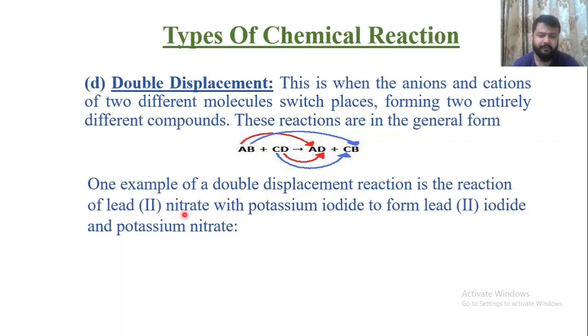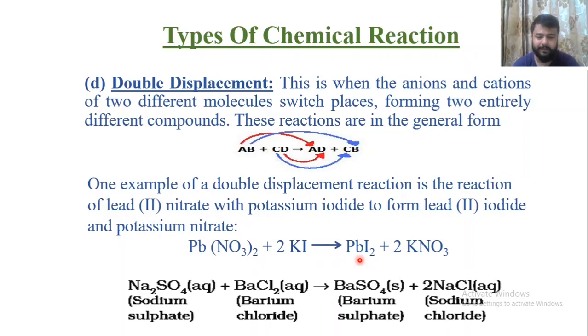One good example is the reaction of lead nitrate with potassium iodide. You are familiar with this reaction. Lead nitrate and potassium iodide, whenever combined together, undergo a double displacement reaction and form lead iodide and potassium nitrate, which gives you a yellow color precipitate. So this is what a double displacement reaction is.